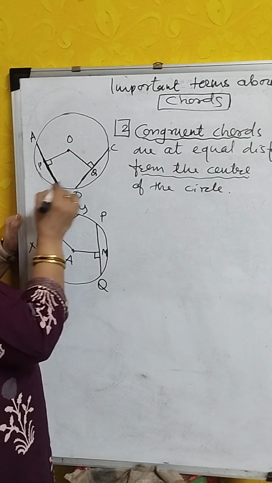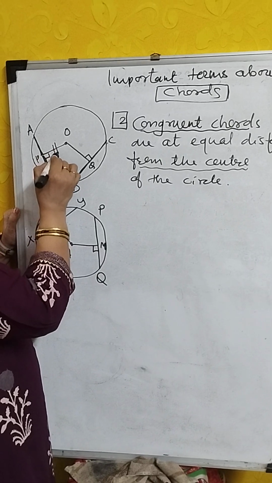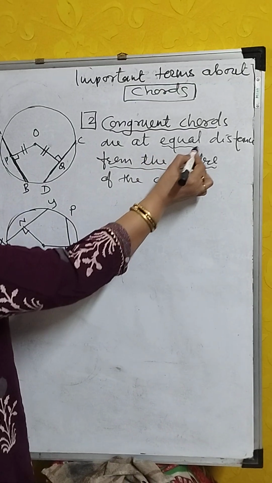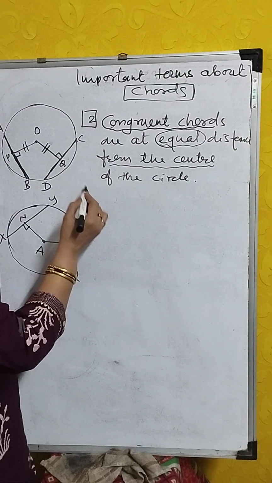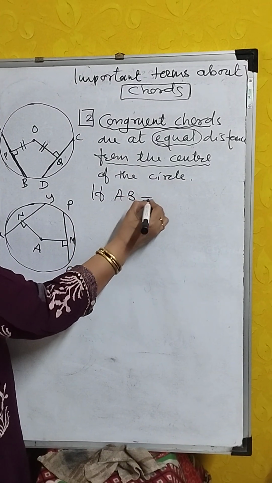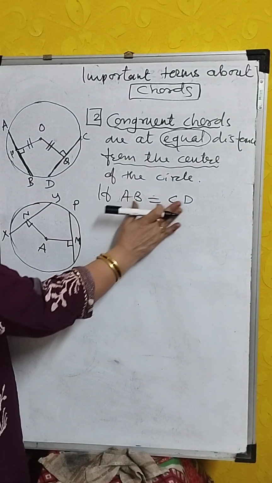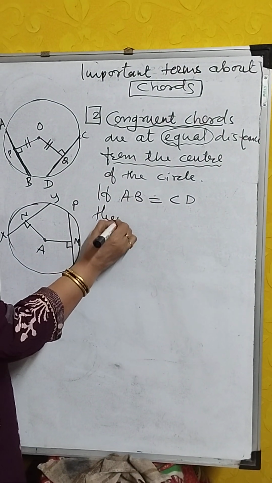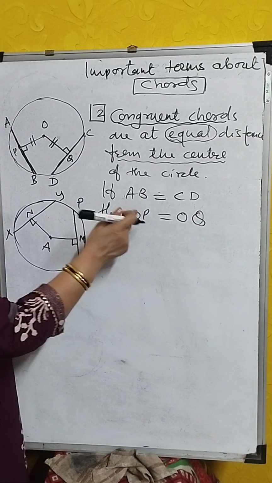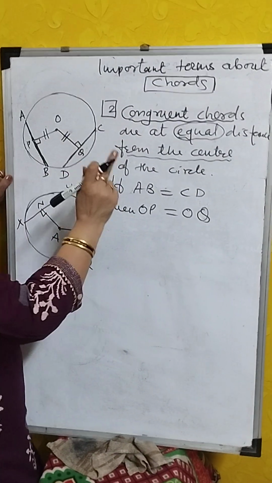If these two are of equal length, then OP is equal to OQ, meaning they are at equal distance from the center of the circle.